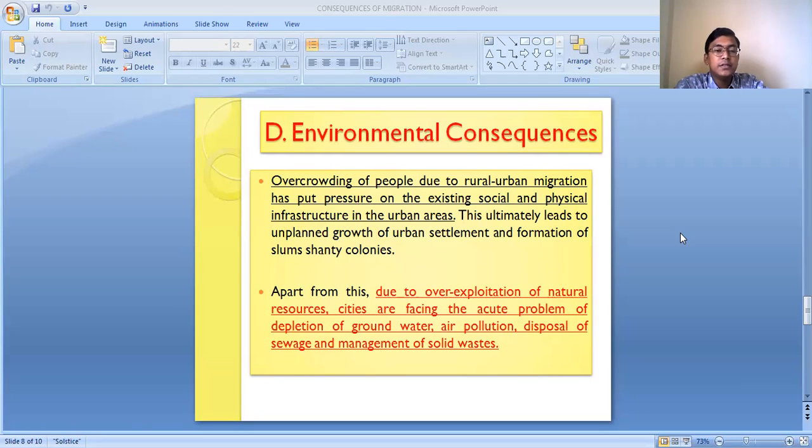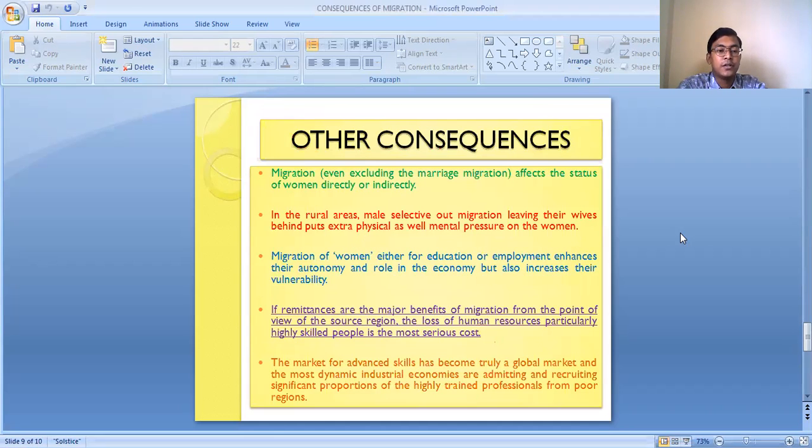So apart from the economic, demographic, social and environmental consequences, there are also other consequences which take place because of migration. Migration affects the status of women directly or indirectly. The status of the woman gets affected directly or indirectly because of migration, even excluding marriage migration.